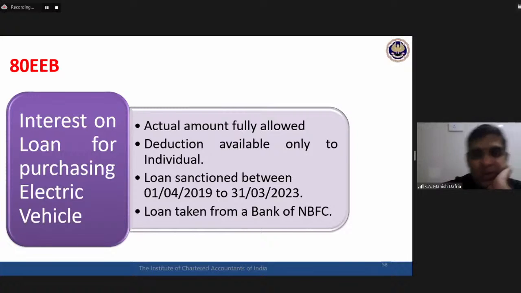Even HUF is also not covered. So again, a very strong recommendation from my side. This individual and HUF issue is going to create a whole lot of problems. It does create a whole lot of problems. So do make a separate table in your notes somewhere, simply noting out of all these payment based deductions, which sections are available for individual and HUF both, and which sections are applicable only for an individual. That will help you a lot. Okay. So 80EEB.